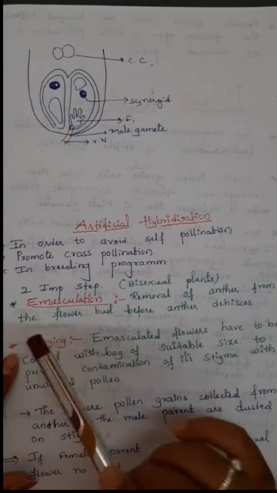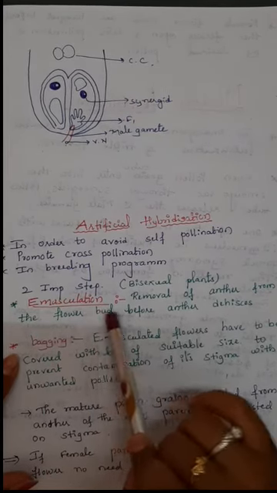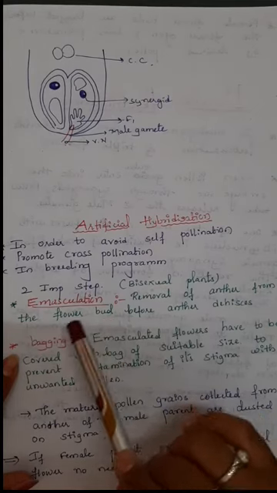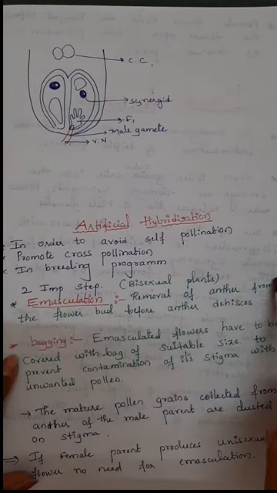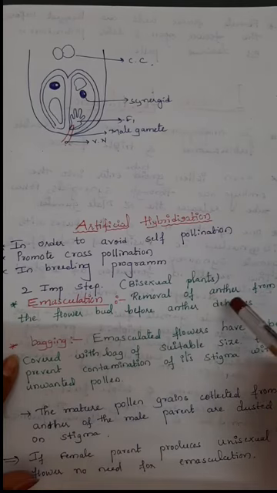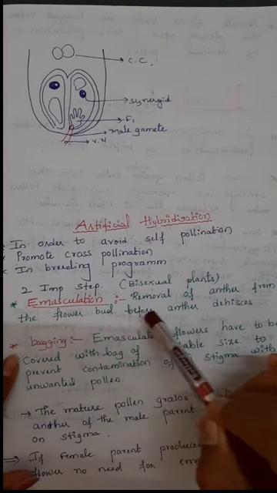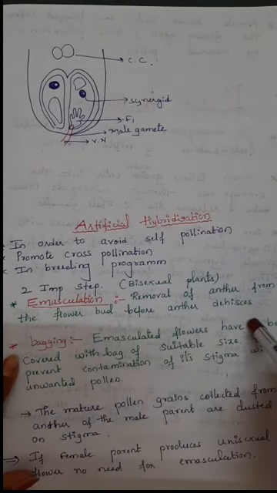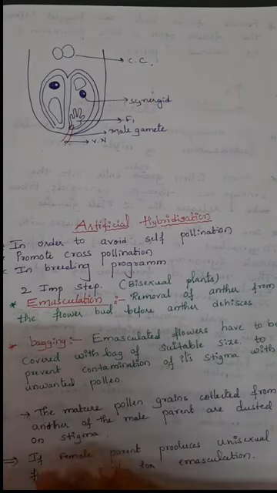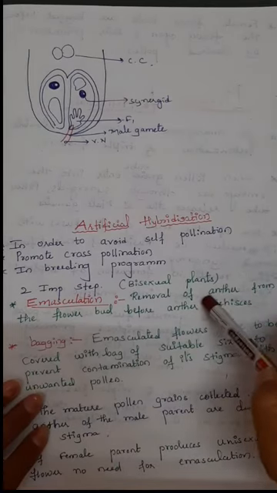Remember one thing, this is very important for a 1 mark question. They will ask what is emasculation, what is the use of emasculation. Emasculation means removal of the anthers from the flower bud before the anther dehisces. In a bisexual plant we have to remove the